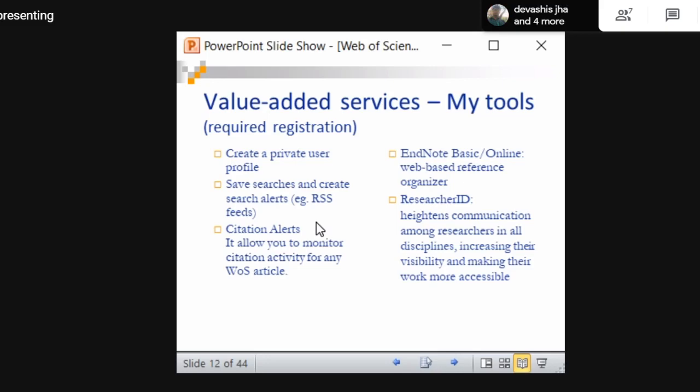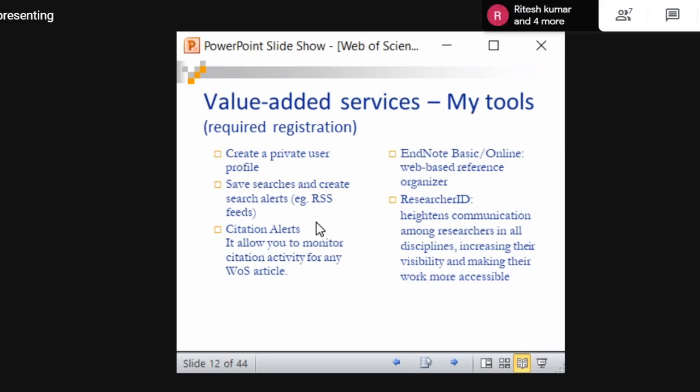EndNote is an online and software reference management tool. You can use it online as well as download it. But it is not free. I think you might have heard about Mendeley. Some of you might have attended my webinar on Mendeley, right? So you might at least have an idea about what Mendeley is. EndNote is also similar to Mendeley. It is a reference management system. But it is not free. You have to purchase it separately. Mendeley is free. It is the same otherwise.